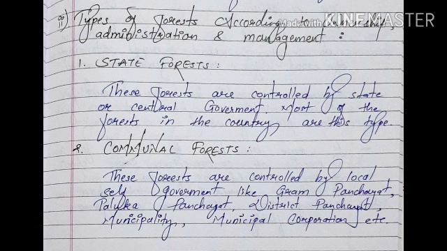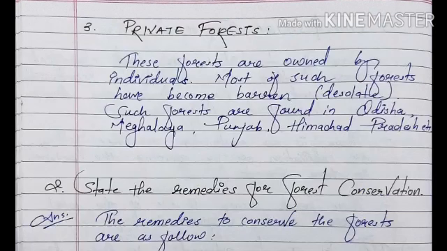These forests are controlled by the state or central government. Most of the forests in the country are this type. Second one is communal forest. These forests are controlled by local self-government like Gram Panchayat, Taluka Panchayat, District Panchayat, municipality corporation, etc. And the third one is private forest. These forests are owned by individuals. Most of such forest has become barren. Such forests are found in Odisha, Meghalaya, Punjab and Himachal Pradesh, etc.